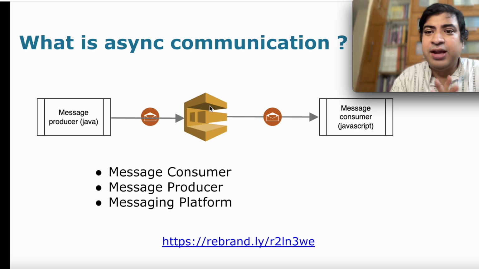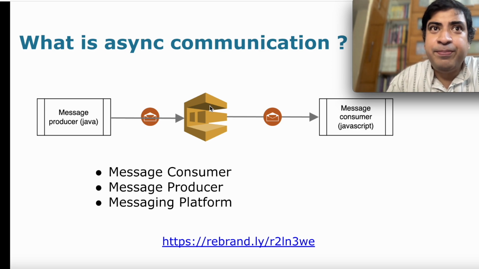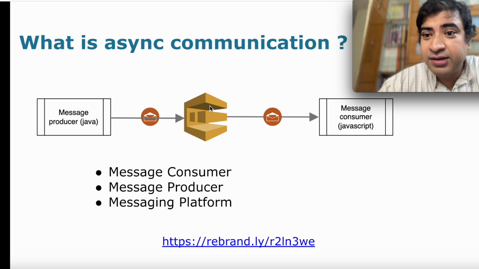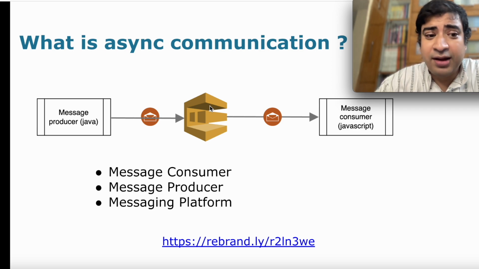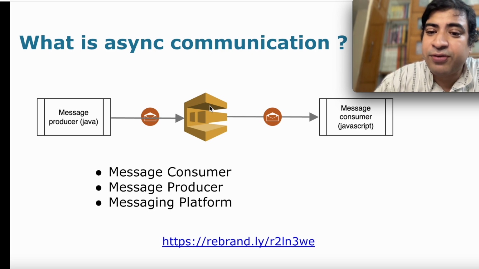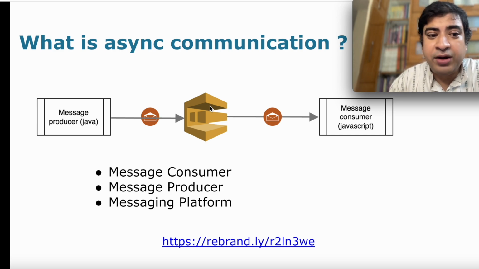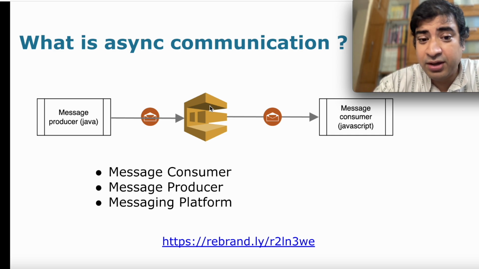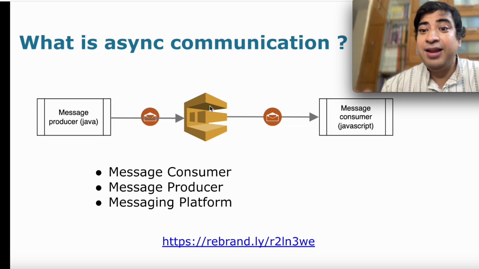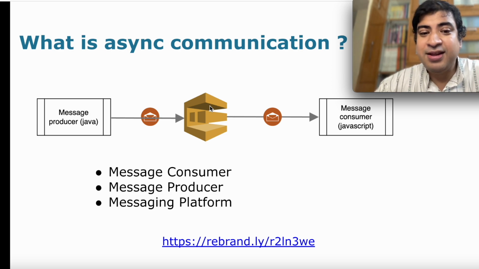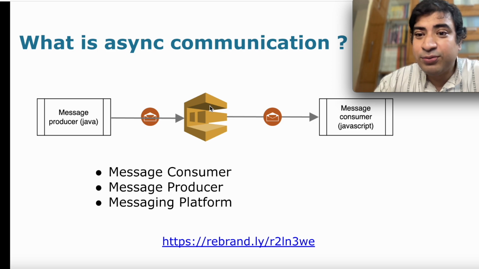So messaging or asynchronous communication does not need to have both the producers and the consumers live at the same time. So that's definitely one of the advantages of messaging, apart from many other advantages, like the producer does not need to block and wait till it receives a message from the consumer. In a traditional request response model, whenever from one function we are invoking a method of another function, the calling function has to stop and wait there till the response comes back from the called function. But that's not the case in asynchronous communication, and that is why there are many benefits of asynchronous communication.